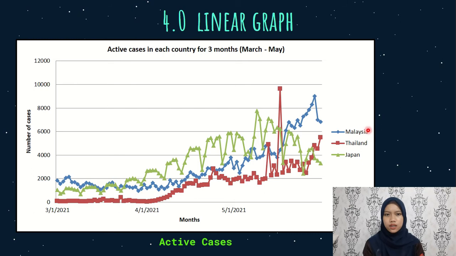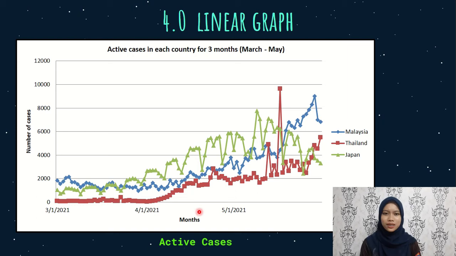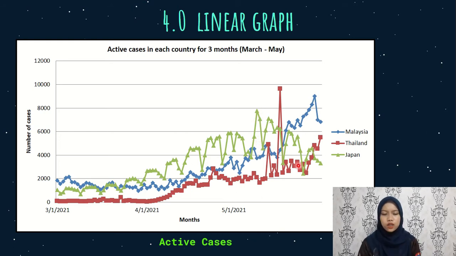If we look at the trends over time, we can see that in March, the trend of active cases per day in Malaysia slowly fell, but in Japan, the trend slowly increased, while in Thailand, the trend was stable, although there was a little bit of fluctuation. In the next 2 months, the number of active cases per day in Japan rapidly rose until it reached the peak on 9 May 2021 at about 7,766 cases per day. After that, the trend slowly dropped to about 4,000 to 5,000 cases per day.